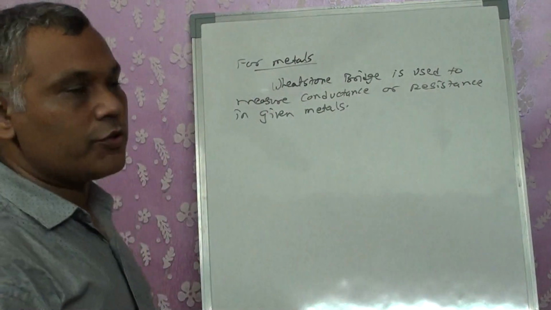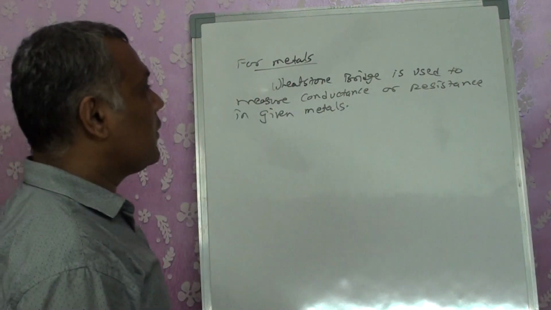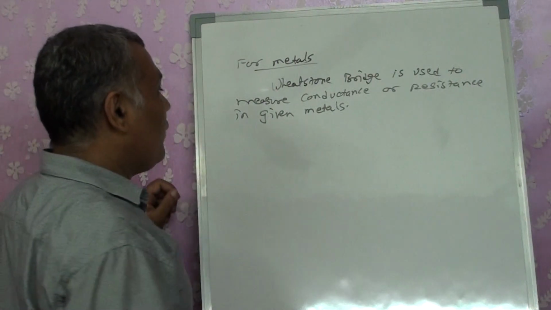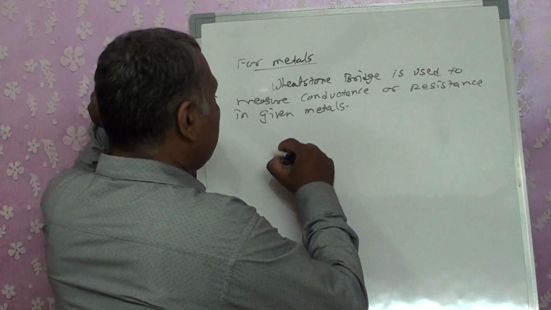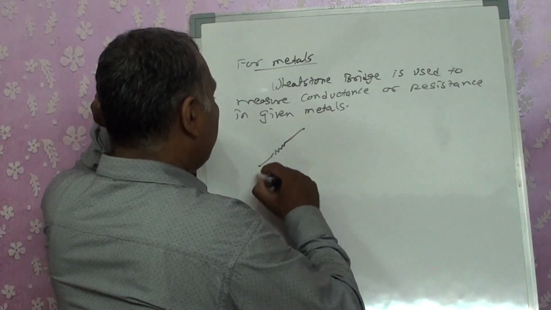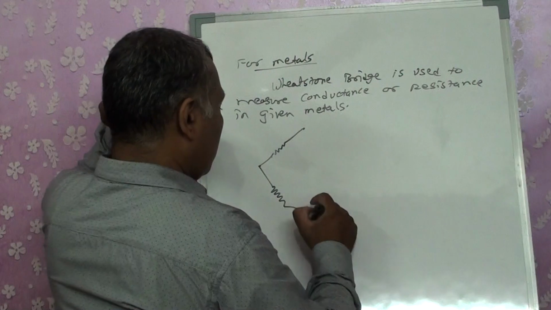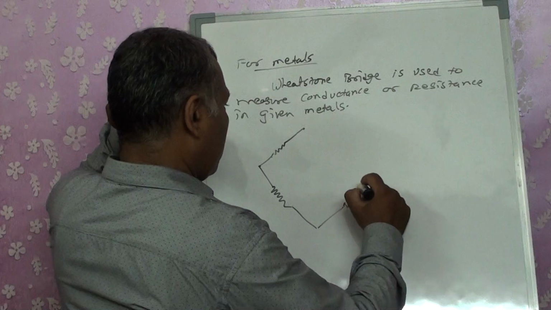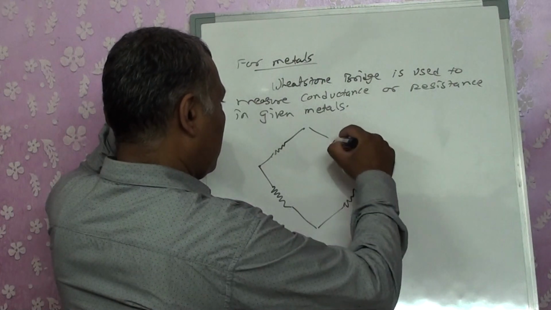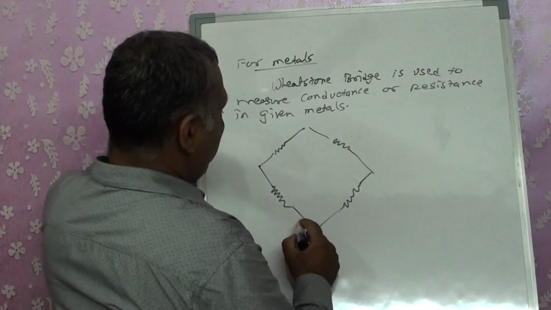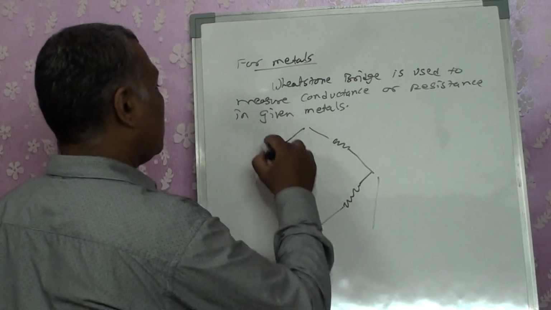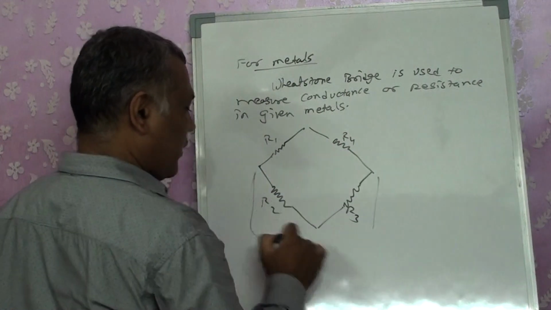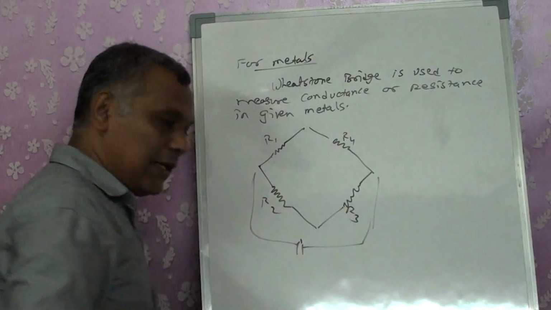Wheatstone bridge is one of the instruments used to measure the conductance or resistance in the given metal. Particularly with the Wheatstone bridge, there is an instrument, and batteries are connected to it.